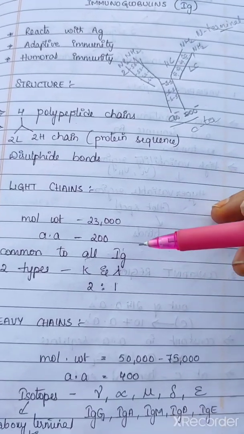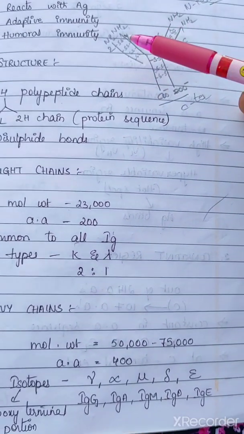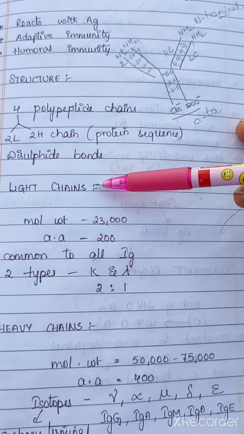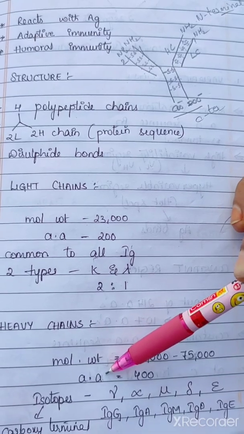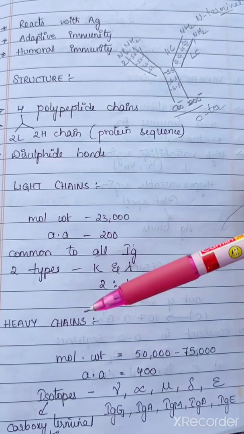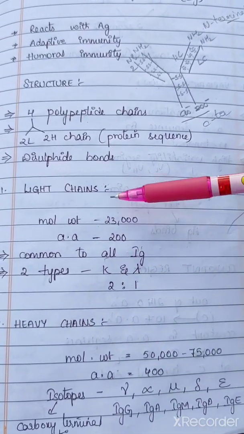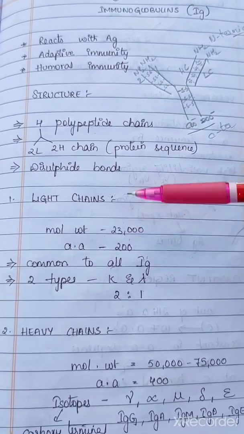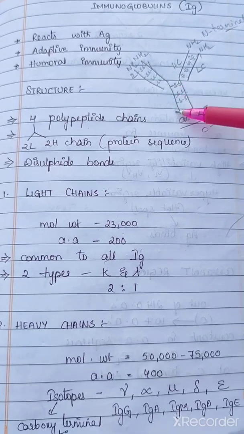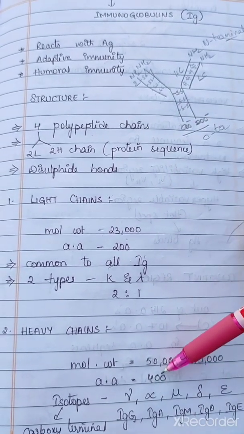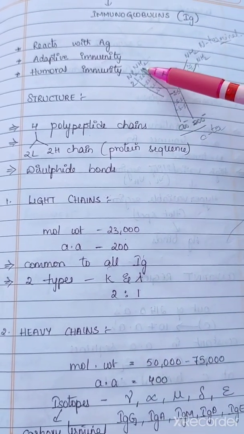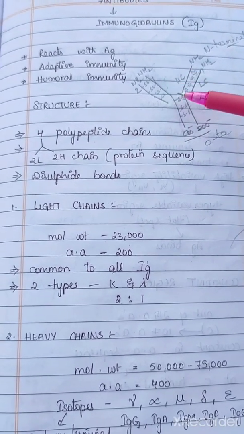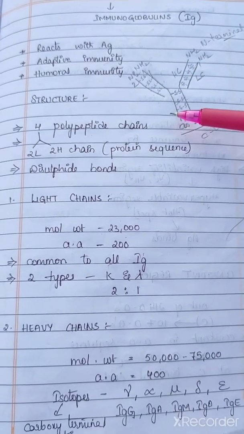Heavy chains will be having the molecular weight of around 50,000 to 75,000, means double that of the light chains. And the amino acid sequence of heavy chains is also double that of light chains, means the light chains will be having only 200 amino acid residues, but the heavy chains will be having 400 amino acid residues, and the molecular weight is also more, 50,000 to 75,000 daltons.